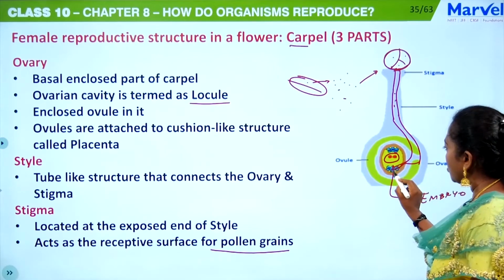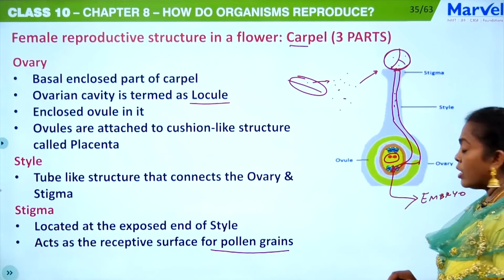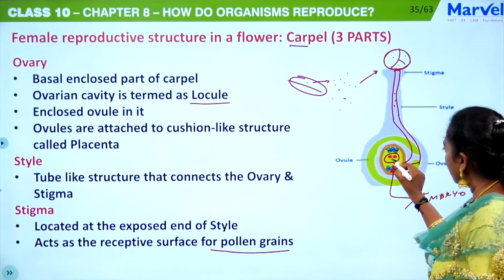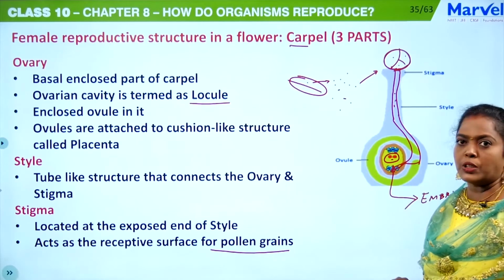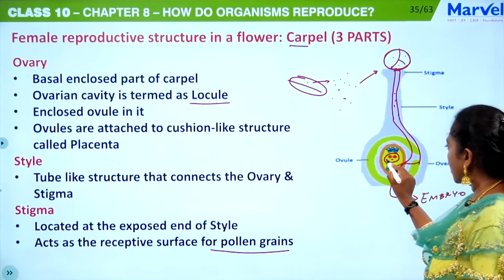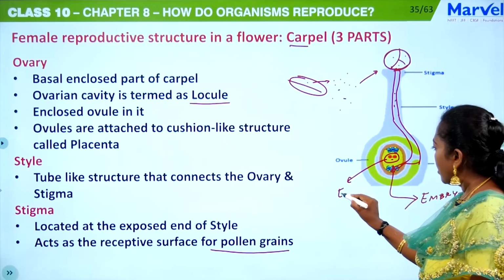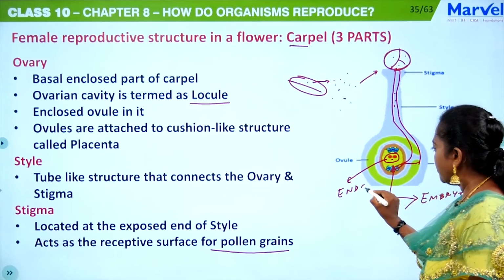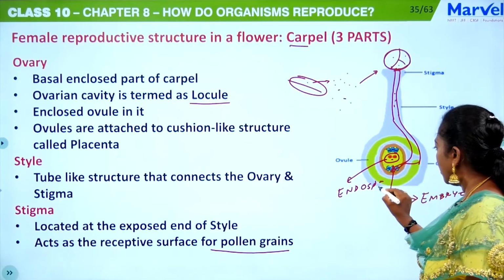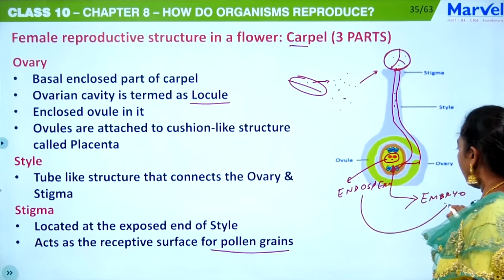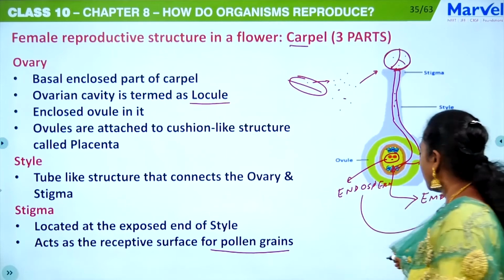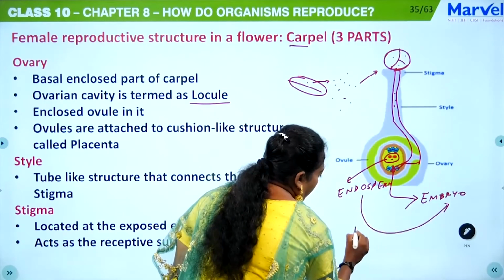One nucleus will fuse here and the other nucleus will fuse here. Okay, that is the primary endosperm cell. This will develop into endosperm. This endosperm will provide nourishment to this growing embryo.